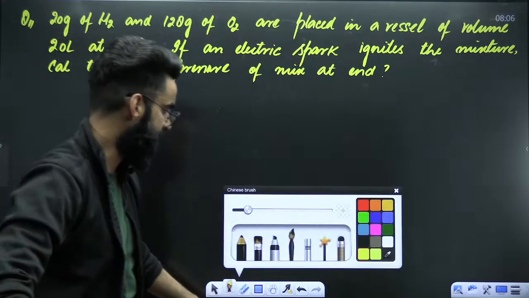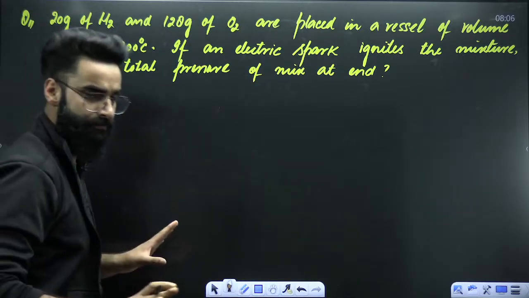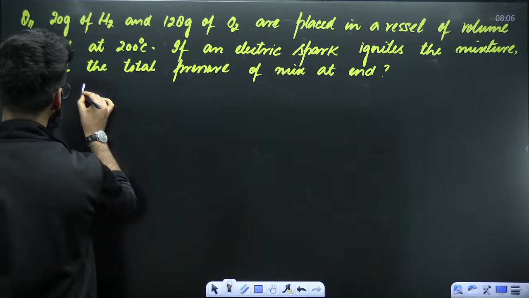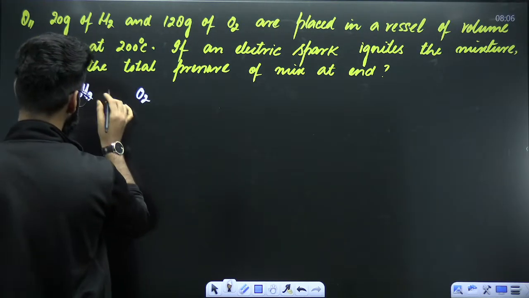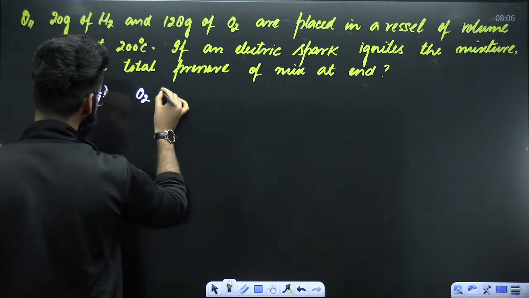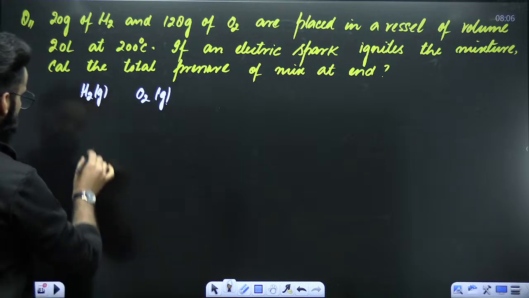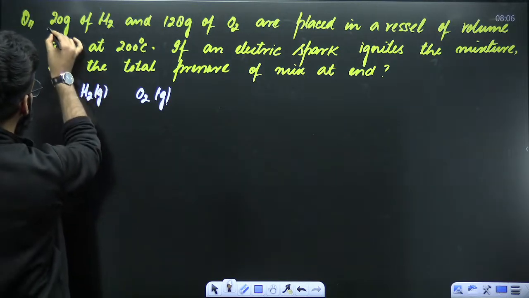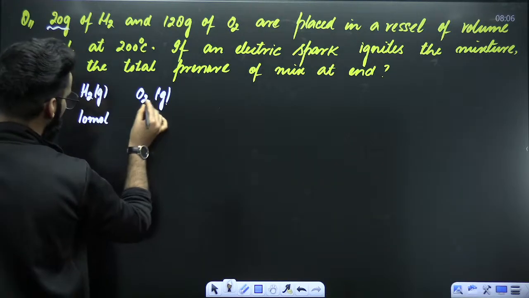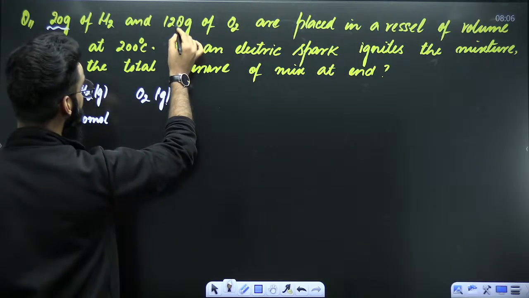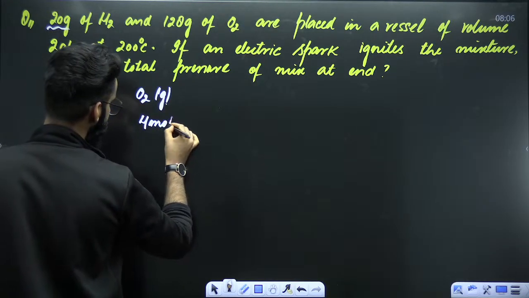See guys, how this sort of a question is to be done. See, first of all, you have got a container. And that container contains H2 gas, and with H2 gas, the container has got O2 gas, right? If I ask you how many moles of H2 gas are there in the container, 20 grams of H2 means 10 moles of H2. How many moles of O2 are there in the container? 128 grams of O2 means 4 moles of O2.